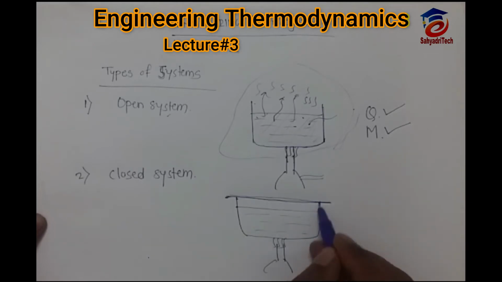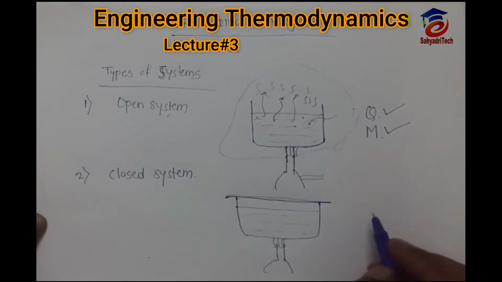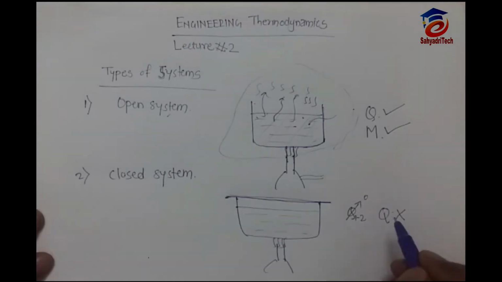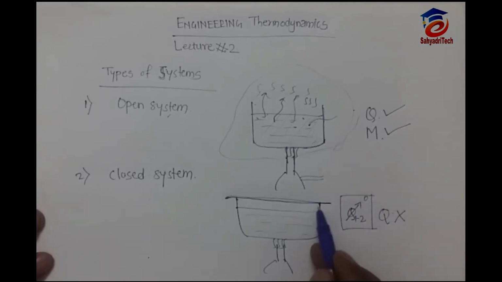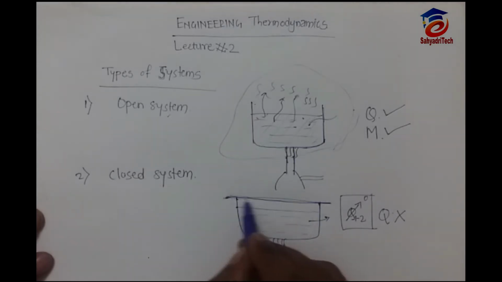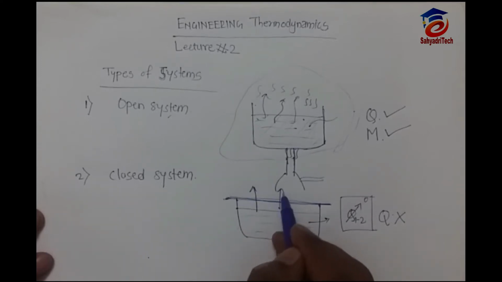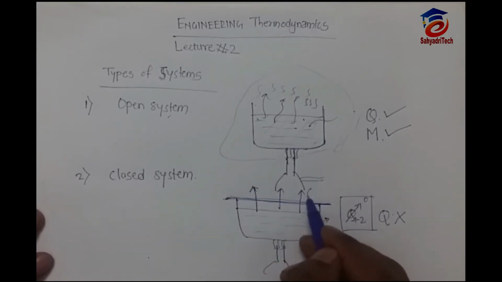But yes, this is not an adiabatic boundary. What is meant by adiabatic boundary? The heat transfer Q will be 0 in that case. In case of an adiabatic system, Q will not transfer. But here the boundary is not adiabatic, it is diathermic. So Q will transfer through this boundary. This lid is also part of the boundary, so from this lid the heat will transfer.